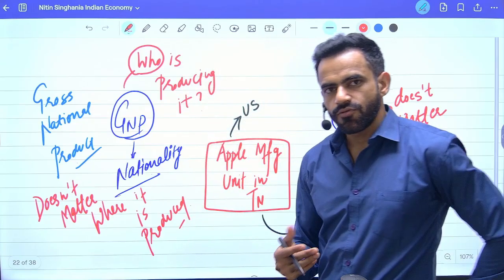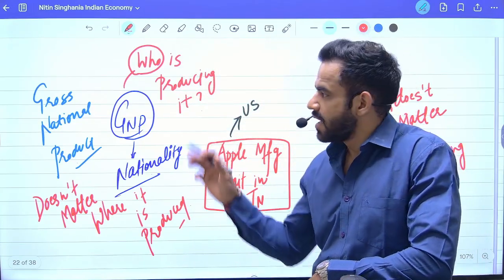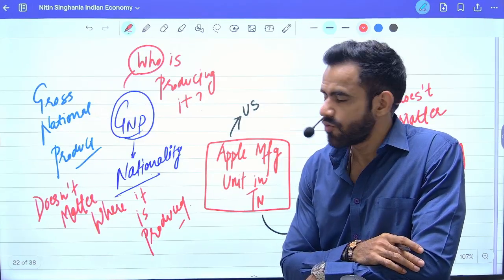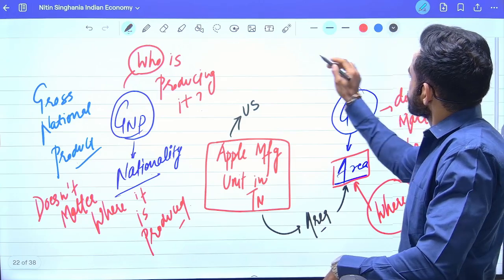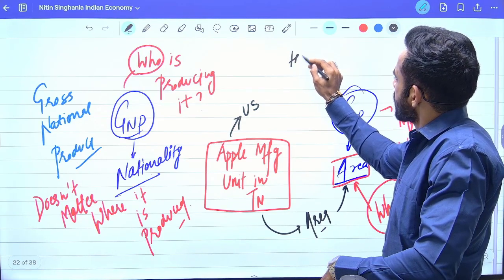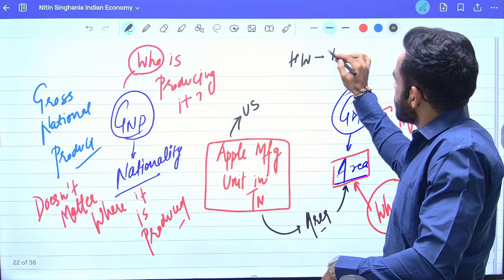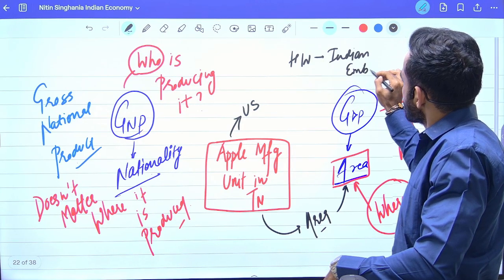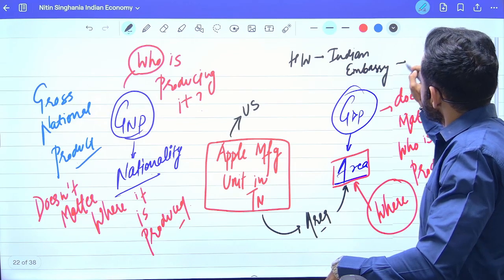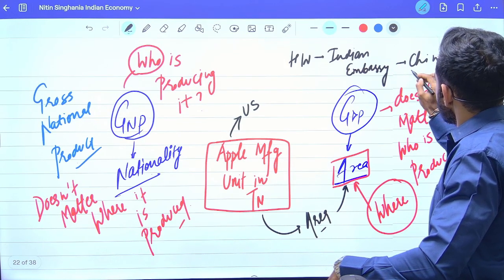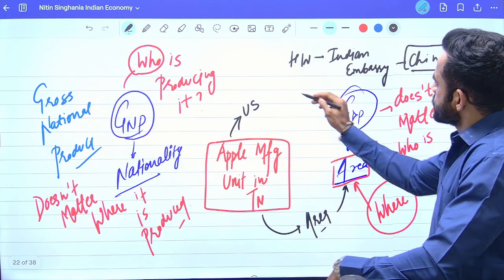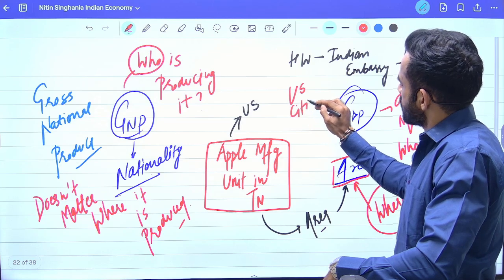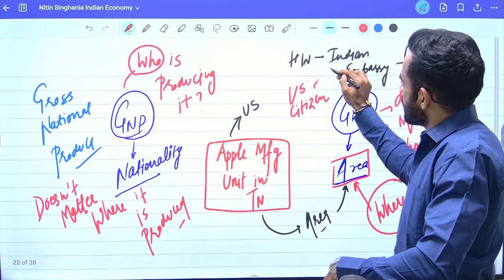In the next lecture, we will discuss the relationship between GDP and GNP. Now, one simple homework for you. If there is an Indian embassy in China and there is a US citizen working in this Indian embassy.